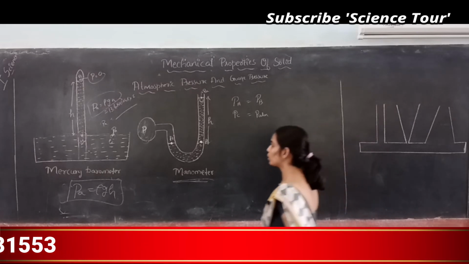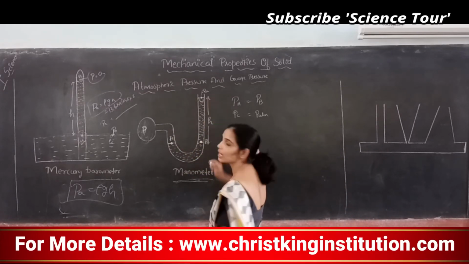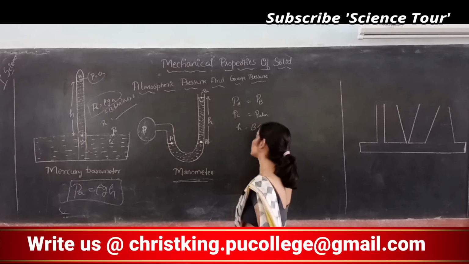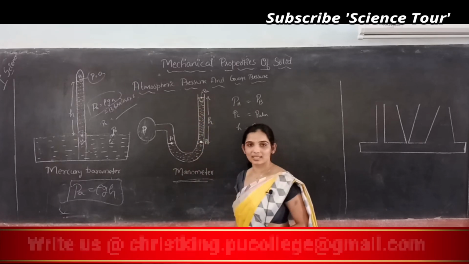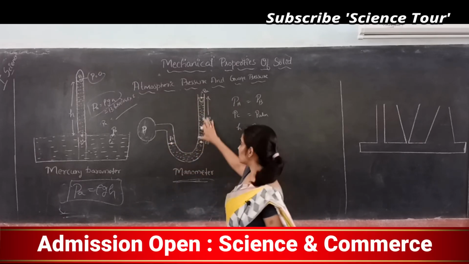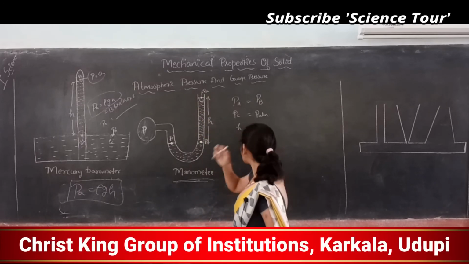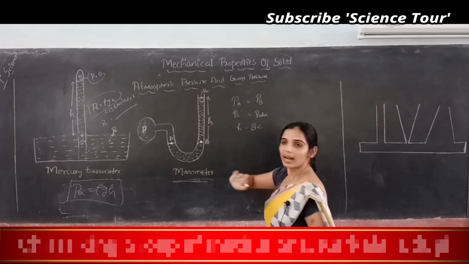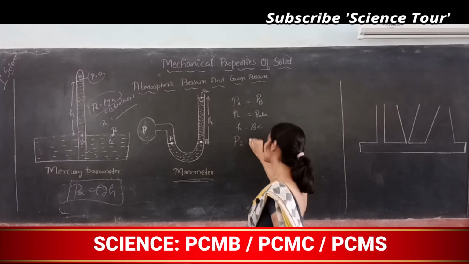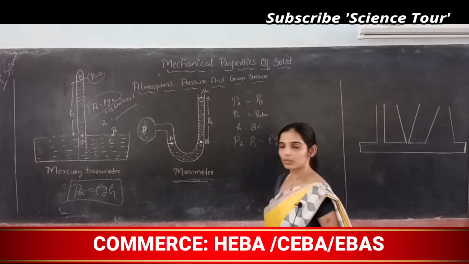Now what you have to do is, from B to C, what is the height you have to measure? h is equal to BC. So that is the extra rise in the fluid, correct? So up to here they are at the same height. This is the extra rise in the fluid. So measure it. Now h is measured and use the gauge pressure formula. P2 minus P1 is equal to rho gh. P2 should have a lower height.